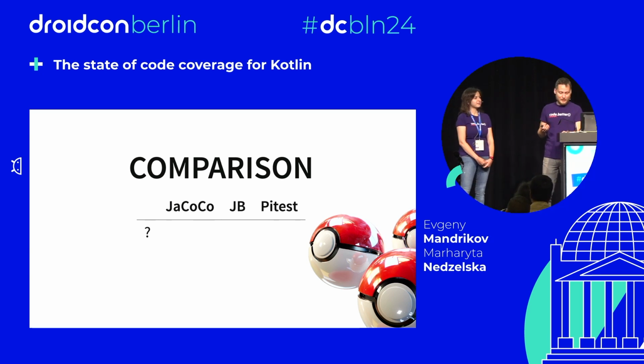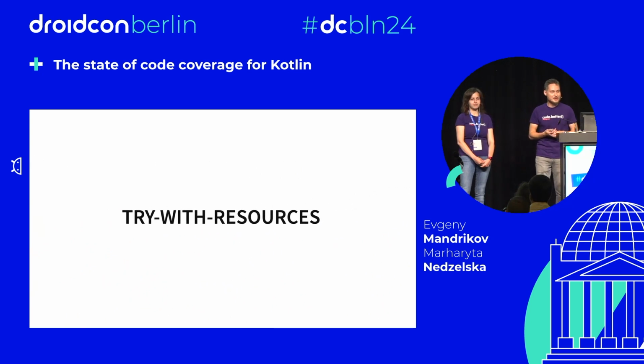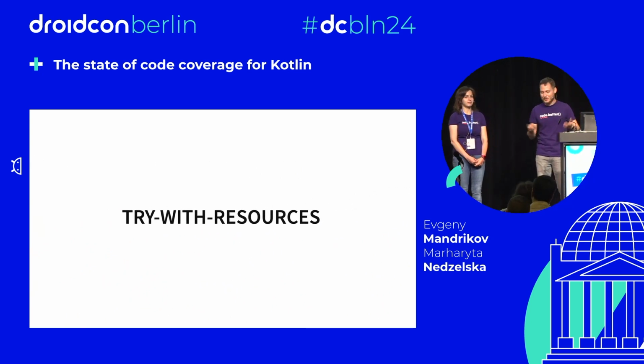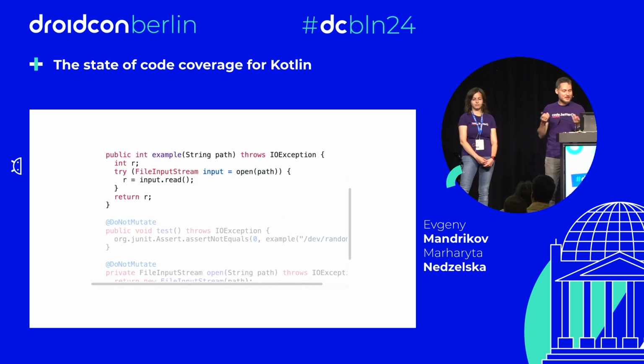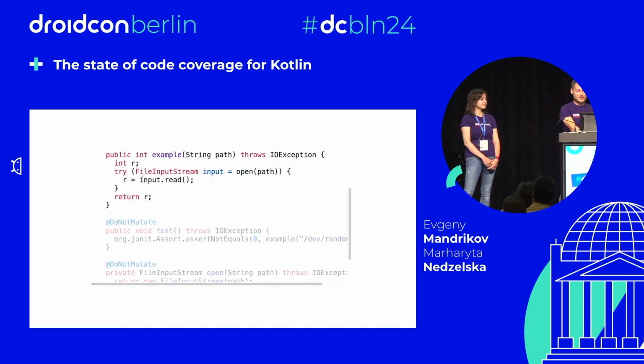Well, I like one from Java, try with resources. This is the feature from which we started improving code coverage reports for users in JaCoCo, and for Kotlin as well later on. Here is my shiny Java code. I have some resource, a file input stream.